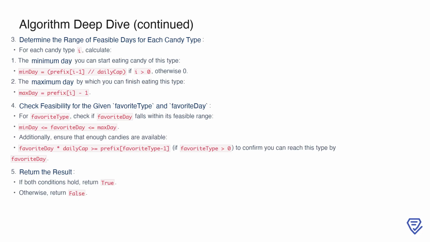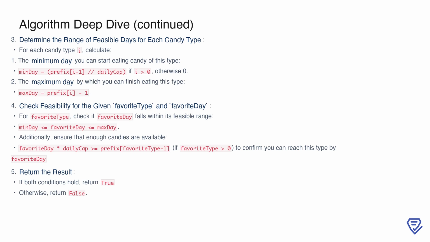Next, we calculate the range of feasible days for each candy type. For any type i, we determine the earliest day, or min day, you can start eating that candy. This is calculated by dividing the total candies of all previous types by the daily limit. If it's the first type, the minimum day is 0. Then we calculate the latest possible day to finish that candy, or max day, by subtracting 1 from the cumulative total candies for that type.